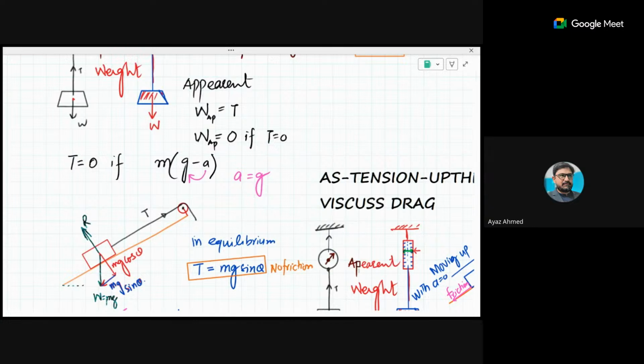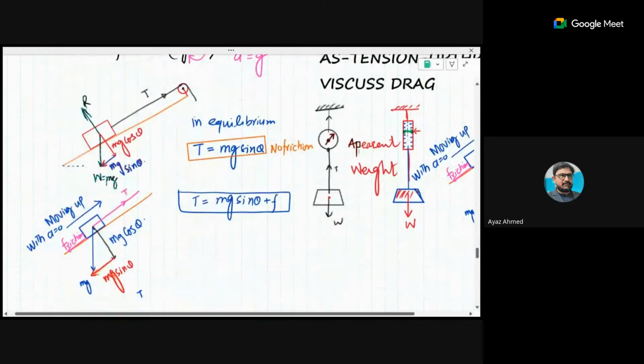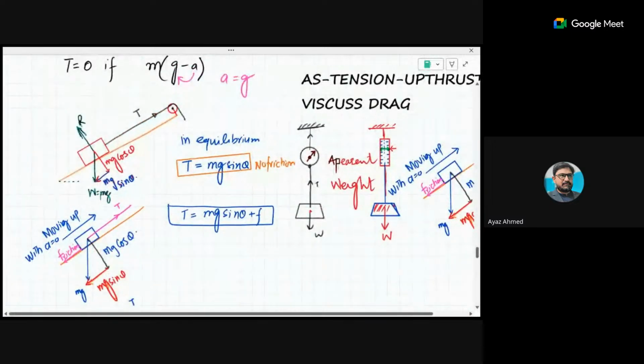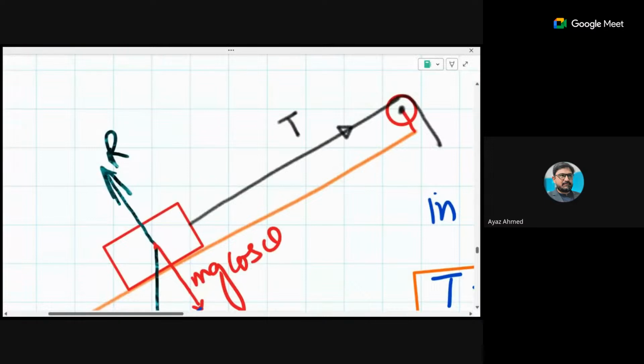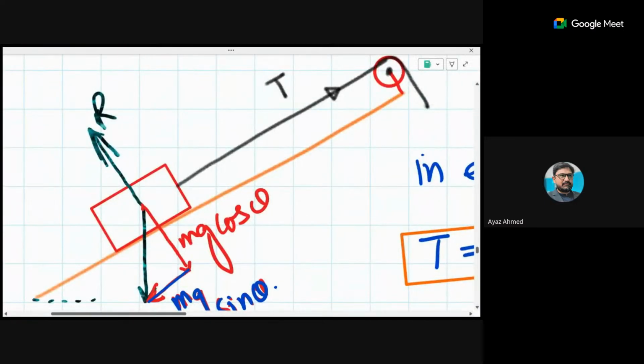Now, this is another area I have discussed in terms of tension. Just see, there are some cases where you have a rope attached to this block, and the block has some forces to be resolved. I have resolved the forces on the block. So what forces are acting on this block? Tension, normal, and the gravitational force, weight. The direction of the tension is upward. Why?